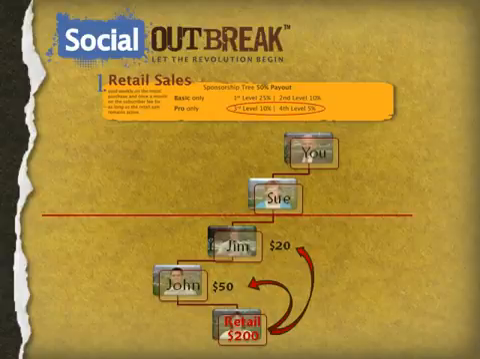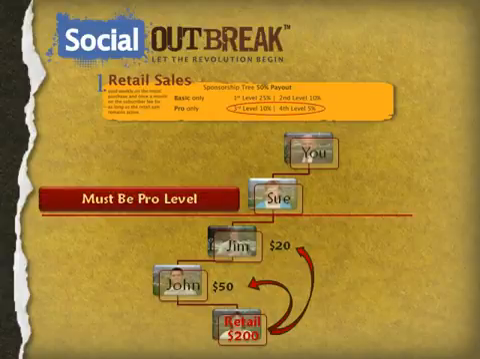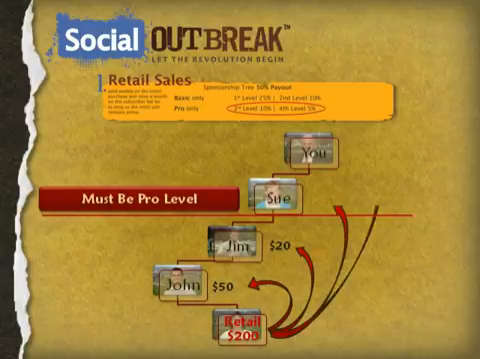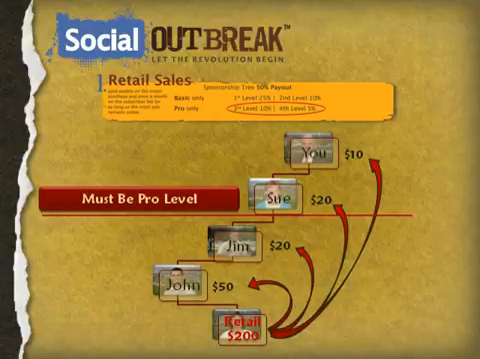Let's look at this. First thing you need to know is in order to earn this commission, you must be on a Pro level auto pay. Assuming both you and Sue are, it would look something like this. Sue would get 10% on the 3rd level, or $20, and you on the 4th level, a $10 commission.